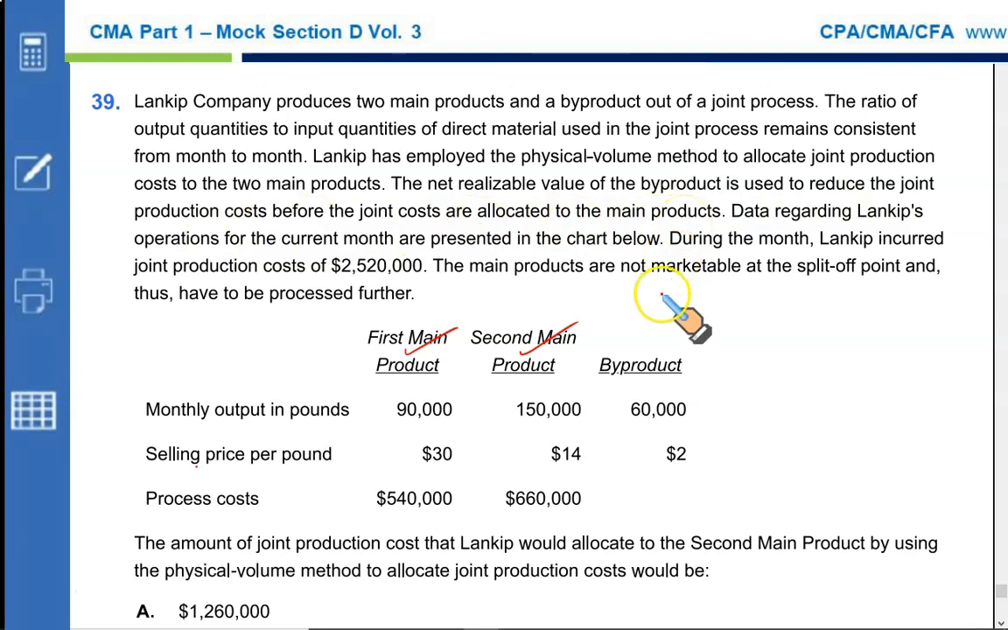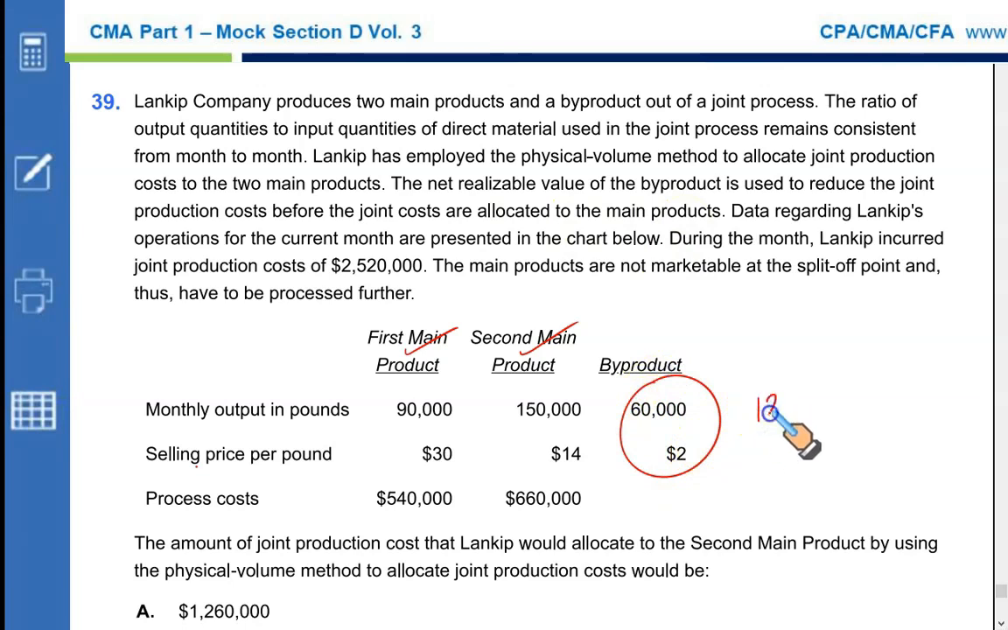What we do, whatever the byproduct NRV is, like in this case, this is your byproduct and it sells for $2, so we can get $120,000 by selling our byproduct. This NRV of the byproduct, or the sale value of the byproduct, is deducted from the joint cost, and whatever remains after deducting 120, that remaining part of joint cost is allocated between the first main product and the second main product. Right. So that's exactly what it says. Now listen, the net realizable value of the byproduct, 120, is used to reduce the joint production cost, 2.52 million less 120, and the remaining joint cost is then allocated to main product 1 and main product 2.